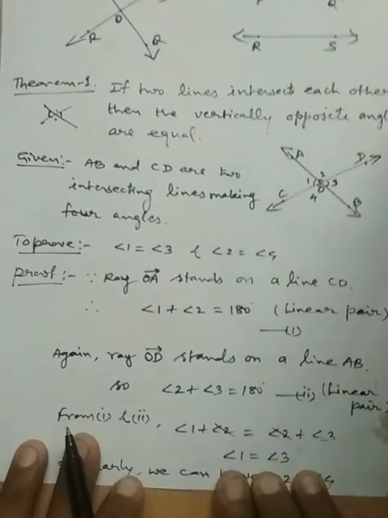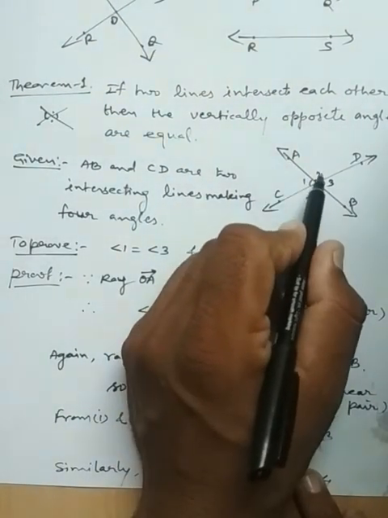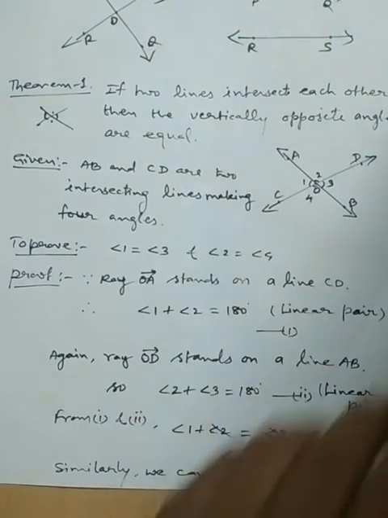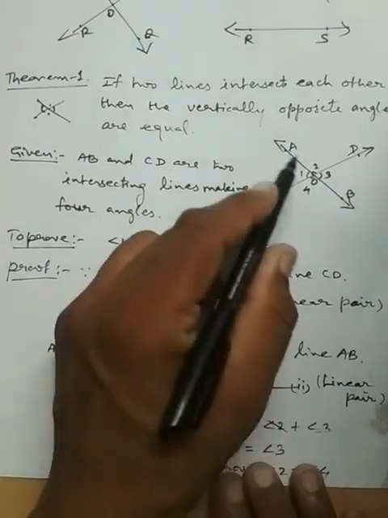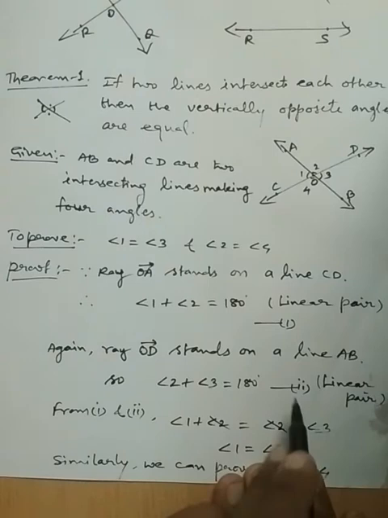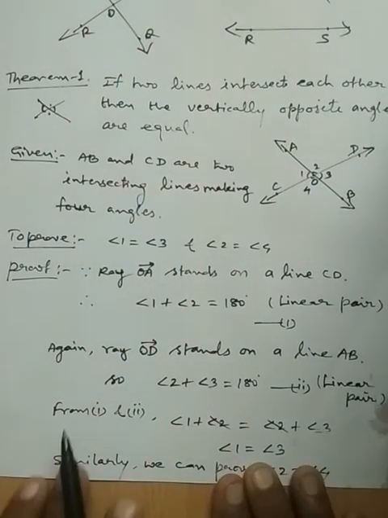Again, ray OD. First we found the relation between 1 and 2, now 2 and 3. So ray OD stands on line AB. So 2 plus 3 is 180 degrees by the linear pair, and this is equation 2.